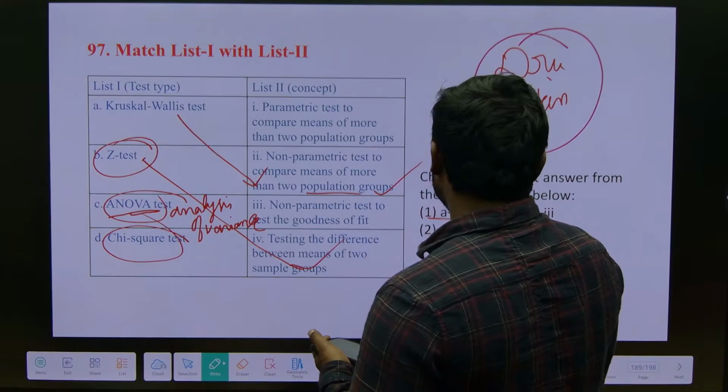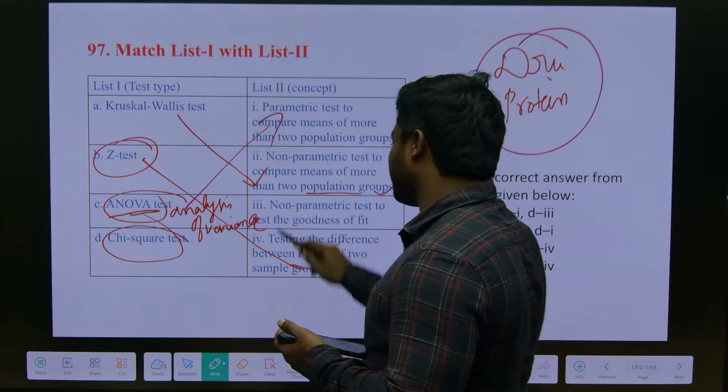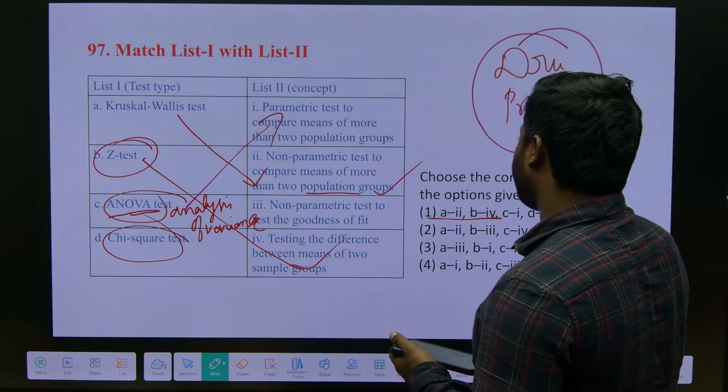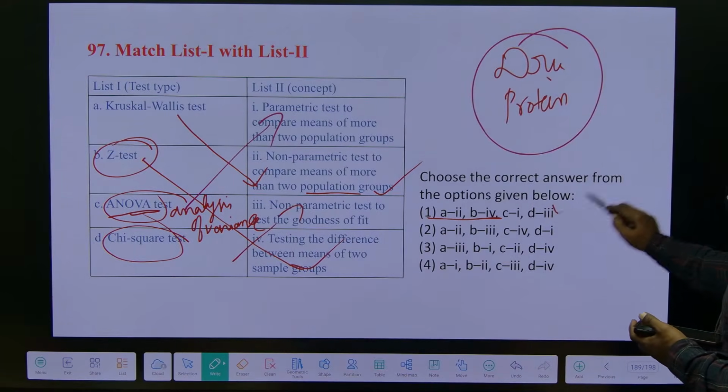Correct na? And what is the option? Comparing means of more than 2 population groups, right? Chi-square test, it is always about the fit, right? Answer is 1.